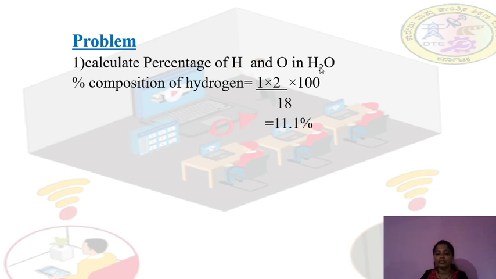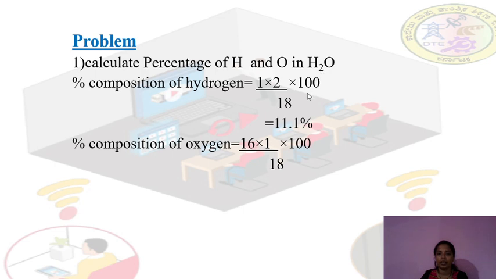Similarly, the percentage composition of the oxygen. How many oxygens are there? 1. What is the atomic mass of the oxygen? 16. Divided by the molar mass of the water, 18, into 100. So the answer is 88.8%. So 88.8% oxygen is present in the water. This is the calculation of the percentage of hydrogen as well as oxygen in water.